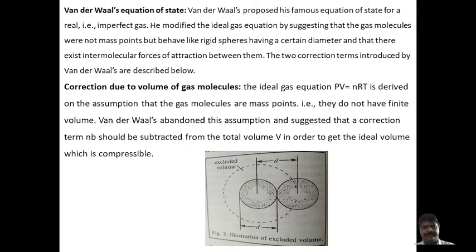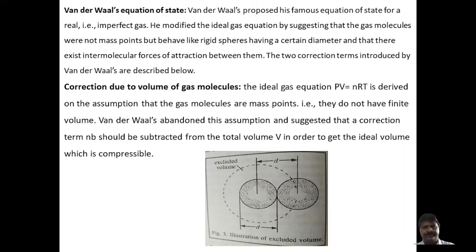Here, usually in the van der Waals equation, he gave the state of the molecules. According to kinetic theory, all molecules are point masses, but here they are rigid spheres having a certain diameter, and attractive forces exist between the molecules.